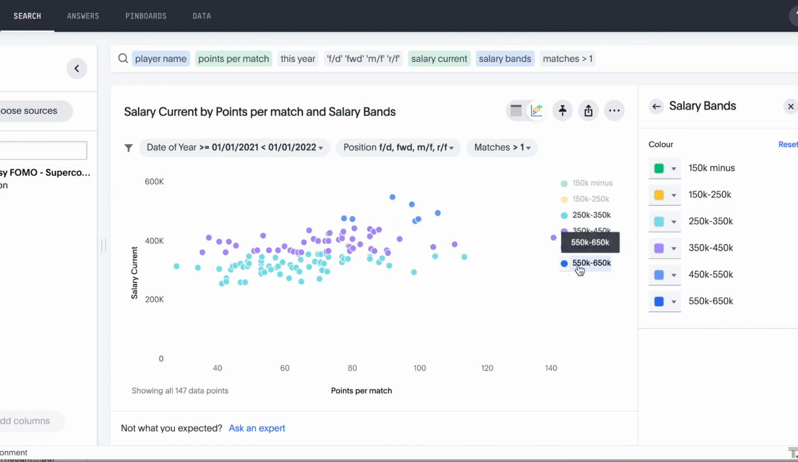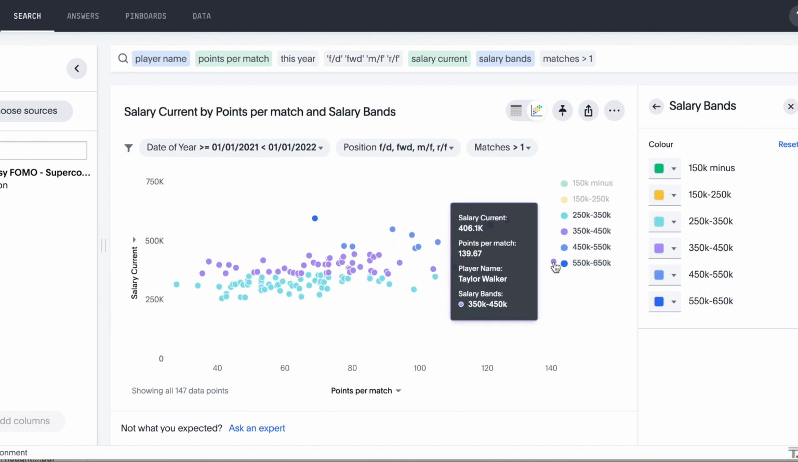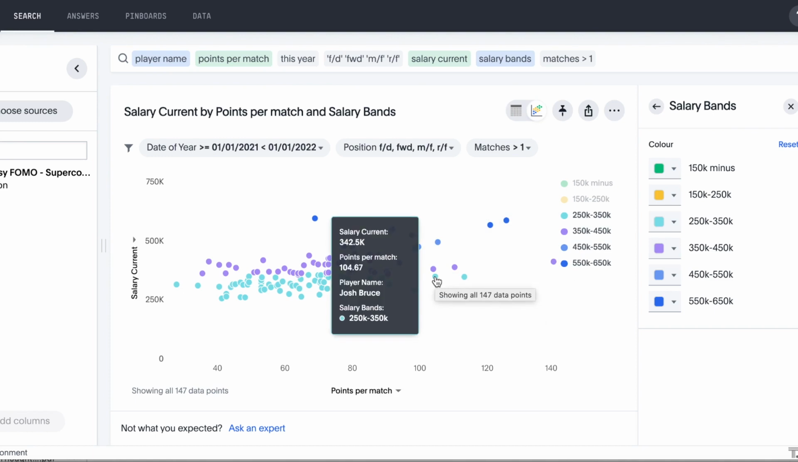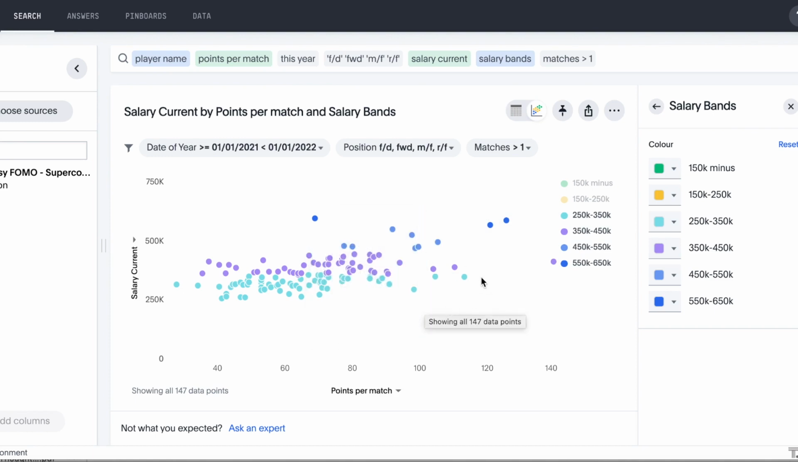And finally, let's include the final bracket. And again, we can see Taylor Walker is performing outstandingly. And again, Jack Zeeble, Josh Bruce, for their price, and Jarman Impey are performing exceptionally as well.